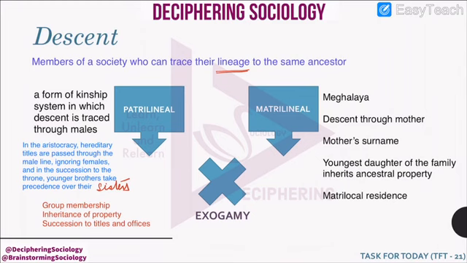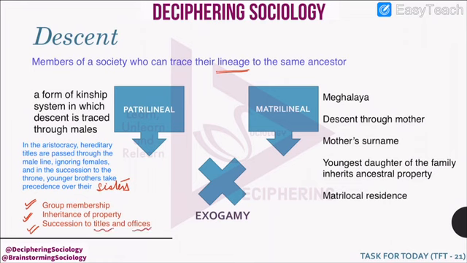Thus, in descent, the members belong to a certain group. They inherit property. For example, in the case of patrilineal descent, the male members will inherit property. They will also form a part of the succession group to either titles or offices.